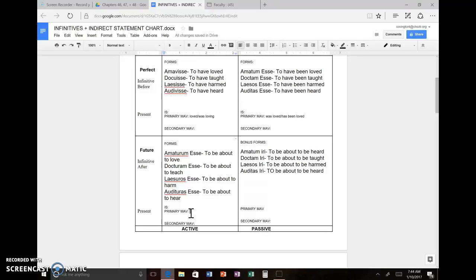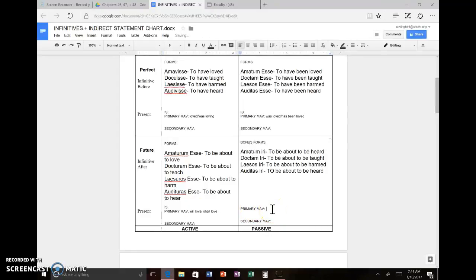But if we think about it, simply all this means is the infinitive action needs to happen after that of the main verb. Makes it much clearer. Marcus says, well, he's saying it right now. So to make the infinitive happen after it, I could just say something like will, and that's what I'm going to do. Marcus says that Romeo will love Juliet, and that's what we're going to put here. Will love or shall love would be fine as well.